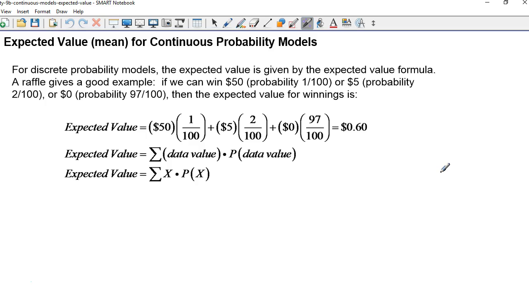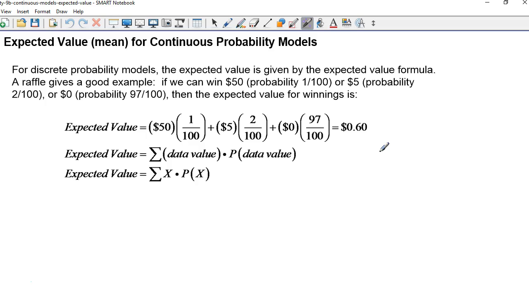So let's take an example. We'll go back to the discrete model just to introduce this idea, and then we'll talk about the continuous version of this. So for discrete probability models, the expected value is given by the expected value formula. And a raffle is, I think, the best way to understand the concept of it. Let's say that you're talking about a raffle. There's 100 tickets. One of them is a winner that wins $50.